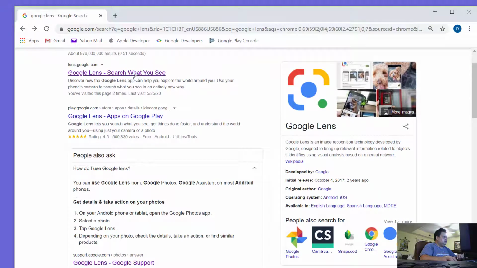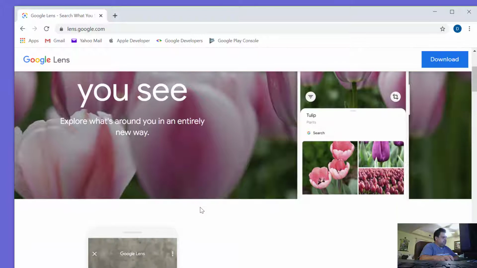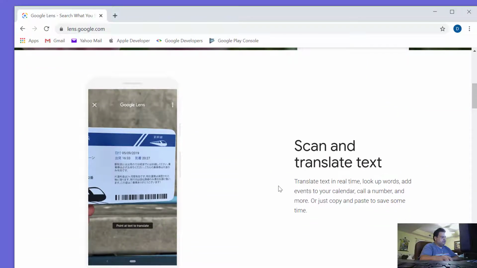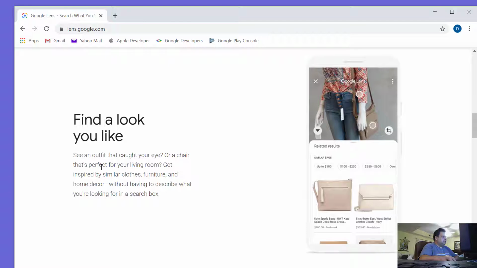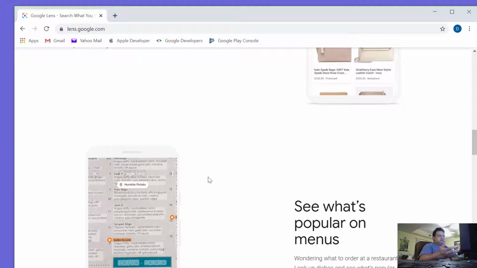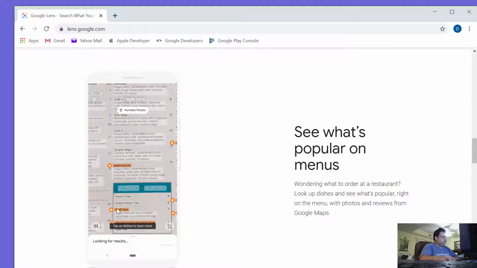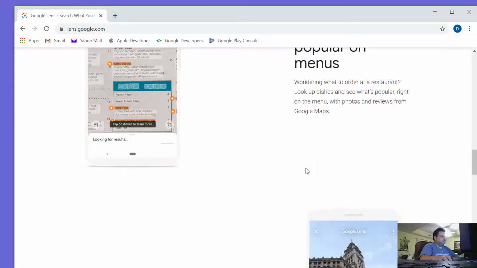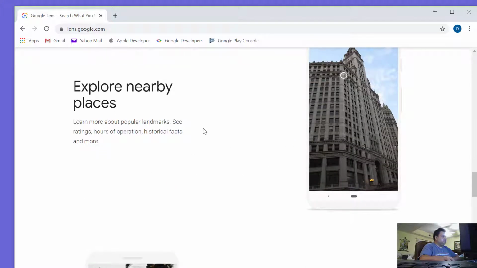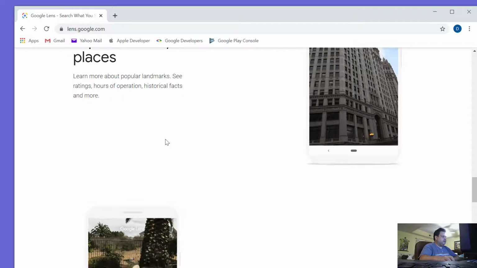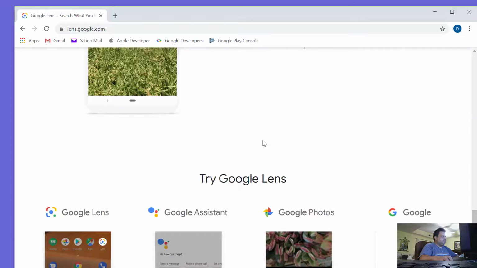Let's see what Google says. I'm trying to see, okay, here it is. Search what you see. So that's a good description. Scan and translate text. Find a look you like. If you looked at something, a bag or furniture, it's going to pull other information regarding that. If you scan a barcode, it will find the best price for that particular item or similar items for you. If you take a look at the menu, for example, it's going to pull for you what's popular from the menu and reviews from Google Maps. If you take a picture of a building, it'll pull information, historical facts, hours of operation. It'll identify plants and animals. It's a pretty powerful tool.